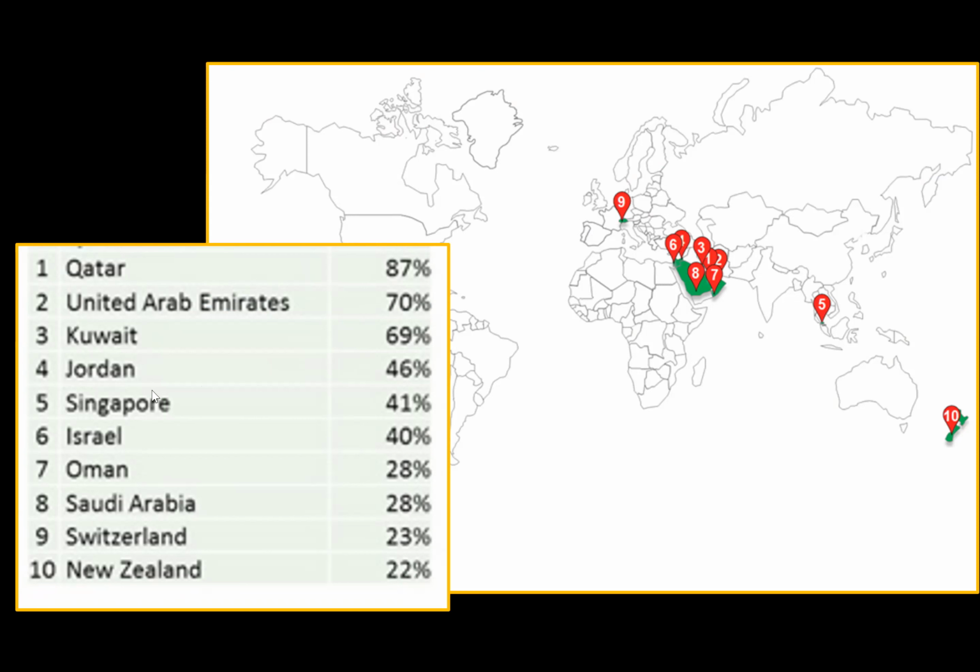Jordan is a little bit high because they get refugees from Iraq and Syria. Singapore has such a low population growth rate that they bring in people. Israel, as a Jewish state in the Middle East, brings in lots of migrants. And again, you have Oman and Saudi Arabia, oil-rich countries, and Switzerland and New Zealand, where, as their population growth rates go down, they're looking for migrants to come in.